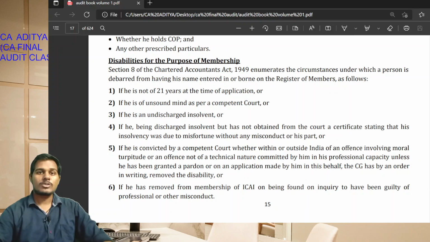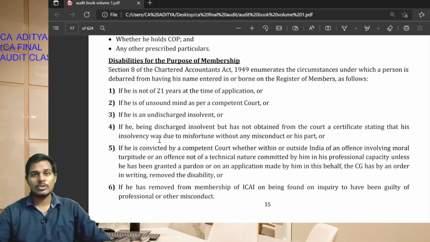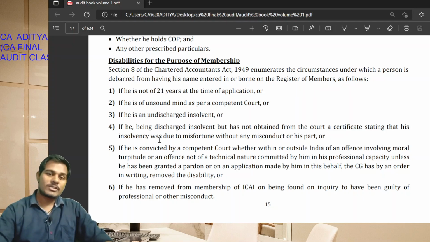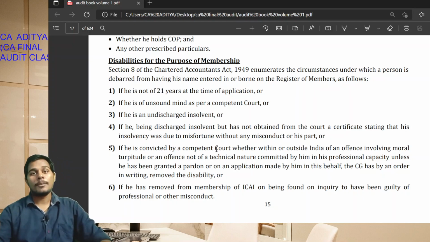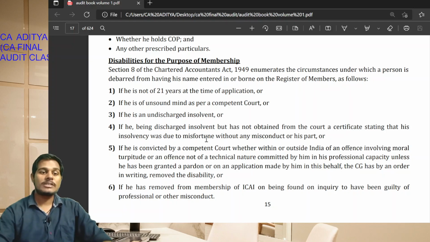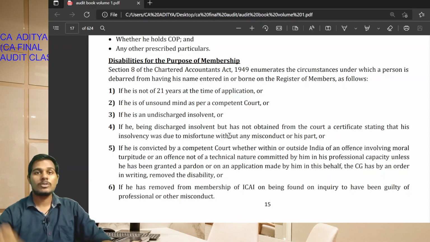Disqualifications for the purpose of membership. What are the disqualifications for the purpose of application to membership? He should not be under 21 years of age. He should not be of unsound mind, and he should not be an insolvent, and a competent authority certificate has not been obtained by him due to misfortune. That is, his disqualification as a discharged insolvent, if he has not obtained a certificate from the court that his insolvency is due to misfortune but not due to his actual insolvency. He is not actually insolvent, but due to misfortune he is